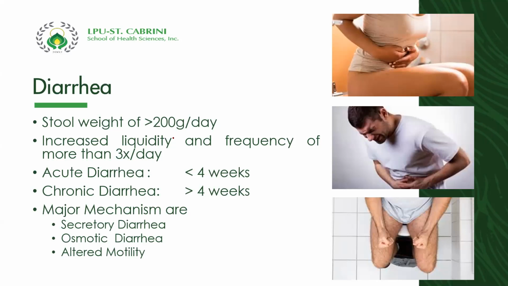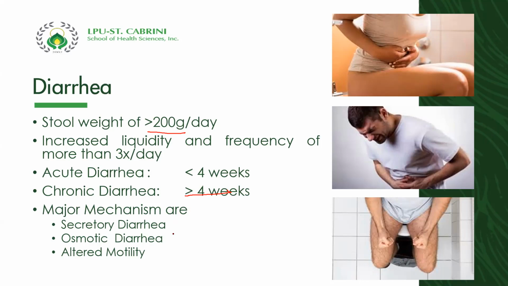Now this is what we call diarrhea. Again, when it's a diarrhea, you have excretion of stool greater than 200 grams per day, with increase in liquidity and frequency more than 3 times a day. That's considered diarrhea. Now, you might be surprised that acute diarrhea can last for less than 4 weeks, almost 1 month. And a chronic diarrhea can be defined as a diarrhea that can last for more than 4 weeks. Could you imagine? No?